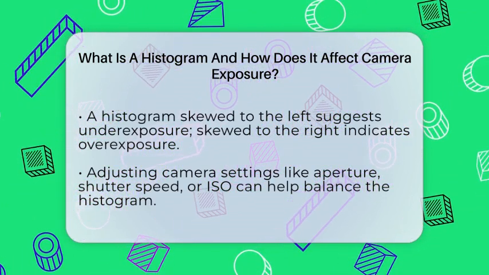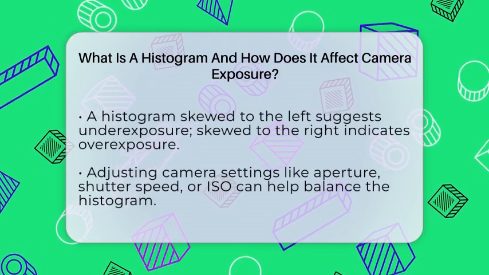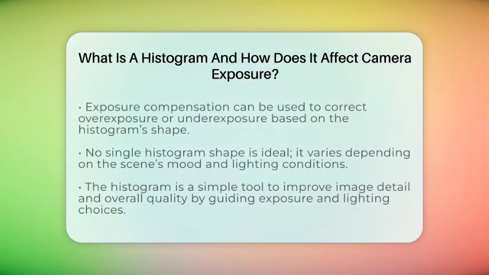Remember, there's no perfect histogram shape for every photo. For a dark, moody scene, a histogram shifted toward shadows is fine. For bright, airy images, it should lean toward highlights. The goal is to avoid losing detail in the darkest shadows or the brightest highlights.